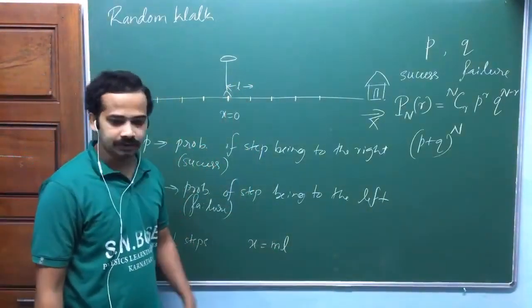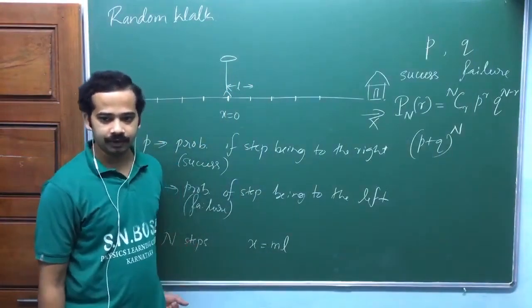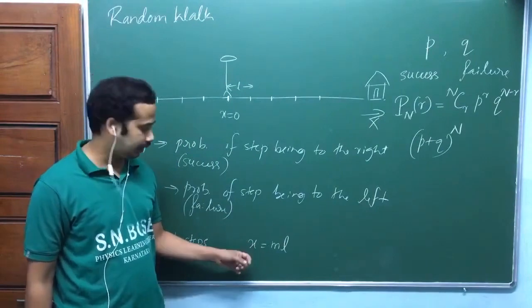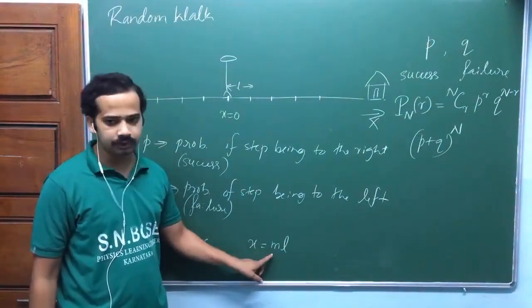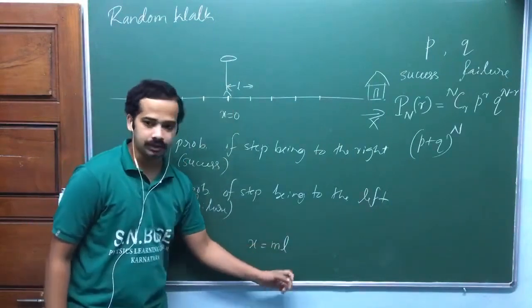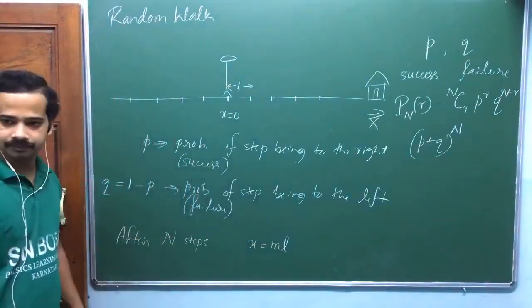Again, where m is an integer, isn't it? After some steps, he should be in a position along the x-axis where x equals m times L. m can be either positive or negative, isn't it? Because each of the steps is of length L. Now, how do you get that m?